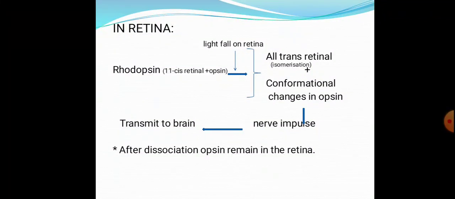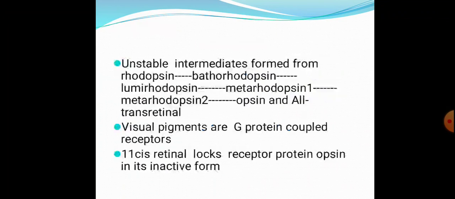So when the light falls on the retina, the contents of the rhodopsin, that is 11-cis retinal and the opsin, undergo changes. The 11-cis retinal gets isomerized to all-trans retinal, and conformational changes also take place in the opsin. This leads to generation of nerve impulses. The rhodopsin initially forms unstable intermediates: batho-rhodopsin, lumi-rhodopsin, meta-rhodopsin 1 and meta-rhodopsin 2, and finally they get converted to opsin and all-trans retinal.